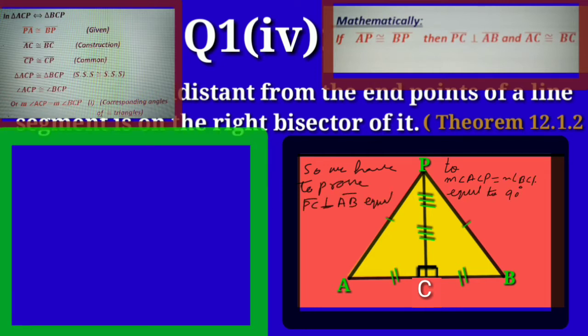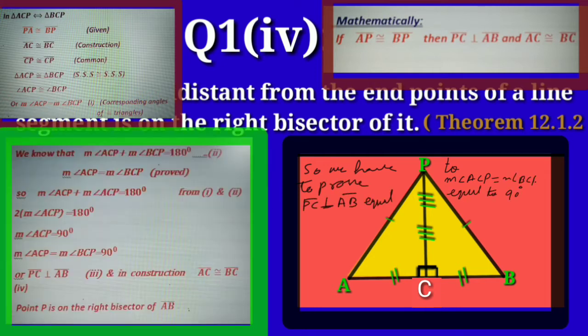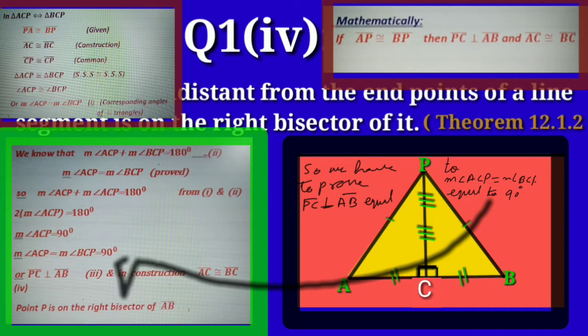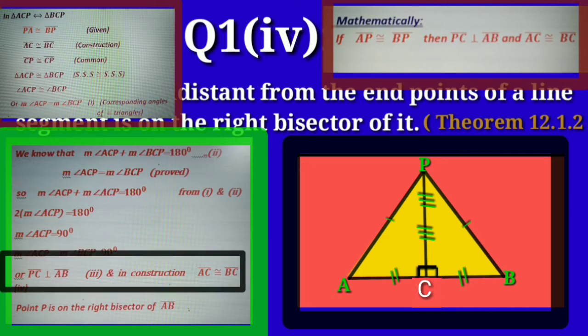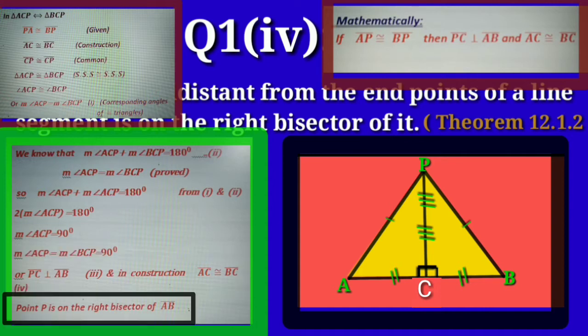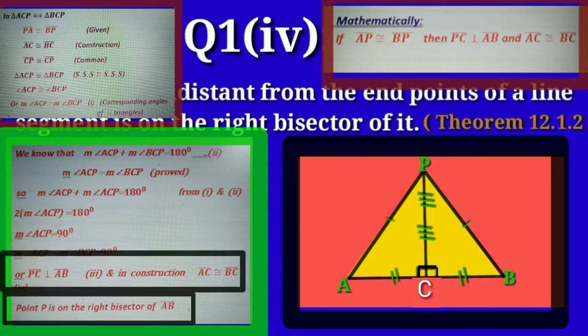So we have to prove PC perpendicular AB, equal to angle ACP congruent to angle BCP, equal to 90 degrees. When the measure of angle ACP is equal to the measure of angle BCP, which is equal to 90 degrees, then PC is perpendicular to AB. So PC perpendicular AB and, by construction, AC congruent BC makes the point P be on the right bisector of line segment AB.